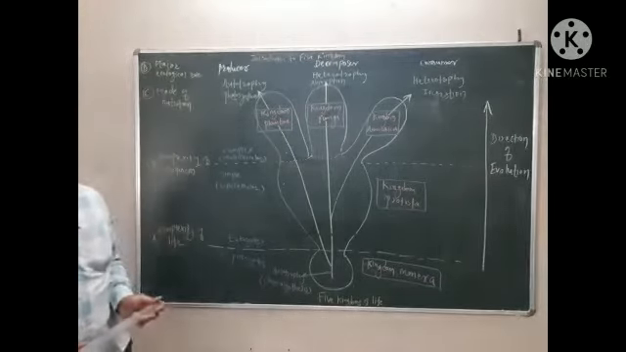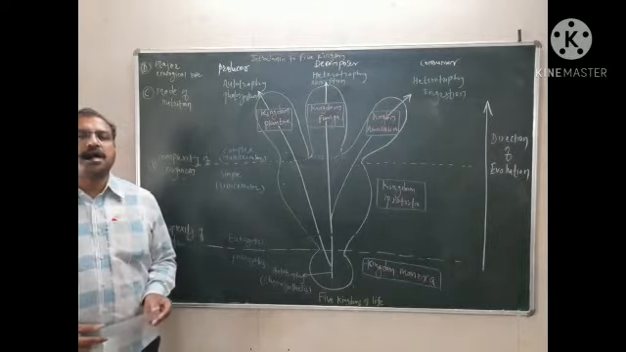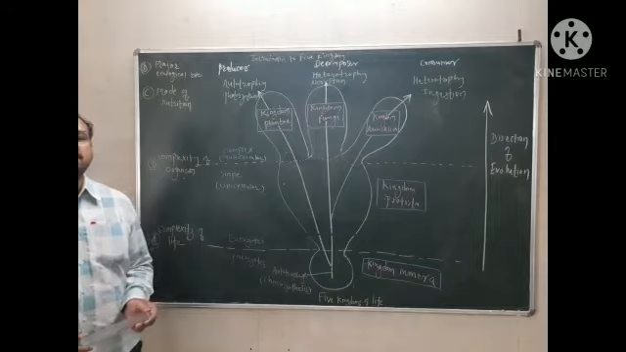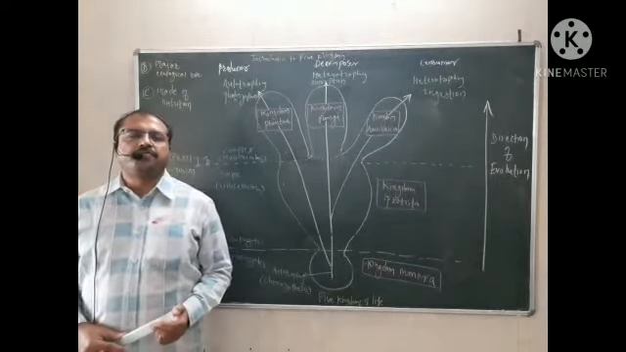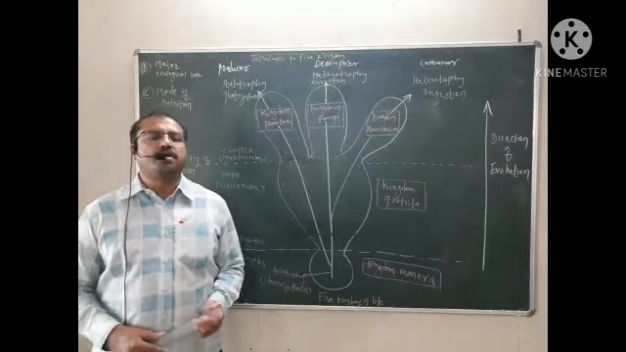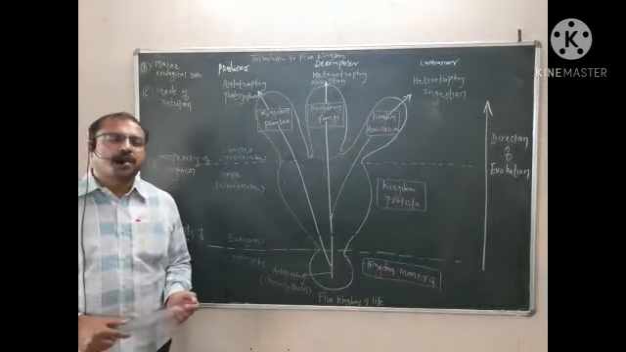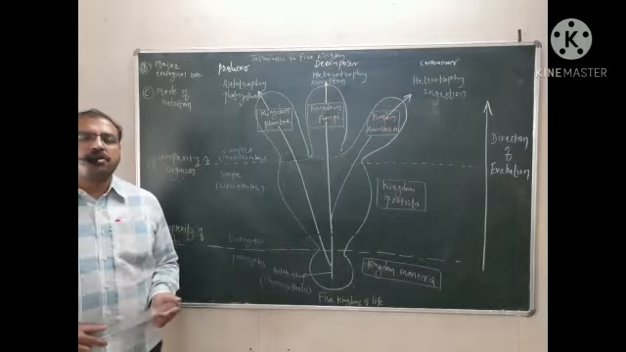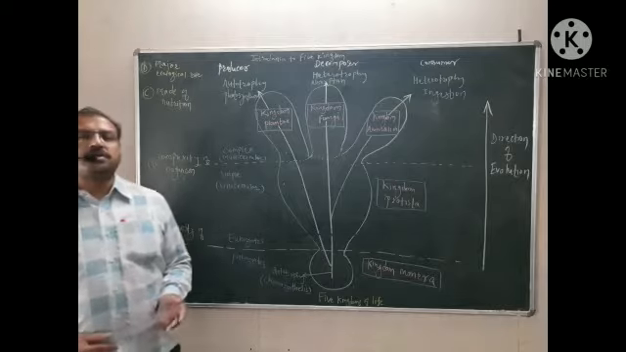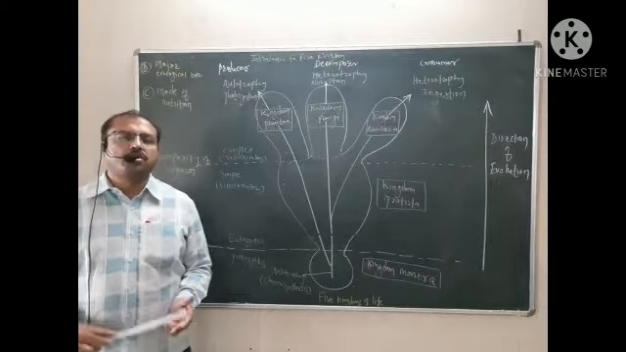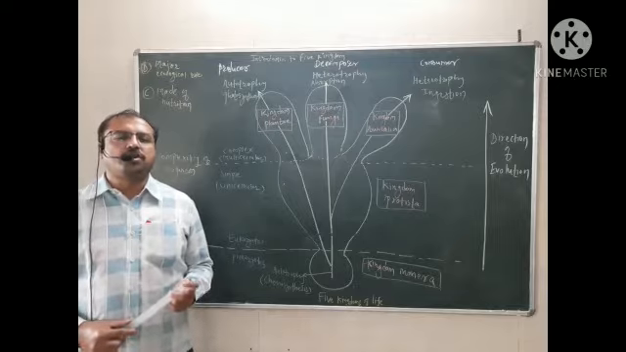Later on, again with development in science, in 1969 the scientist Whittaker gave the five kingdom classification, not on the basis of morphological features or structure, but on the basis of different criteria.